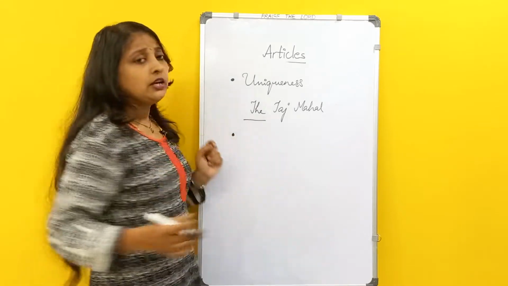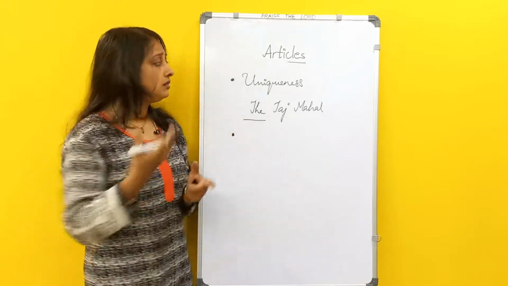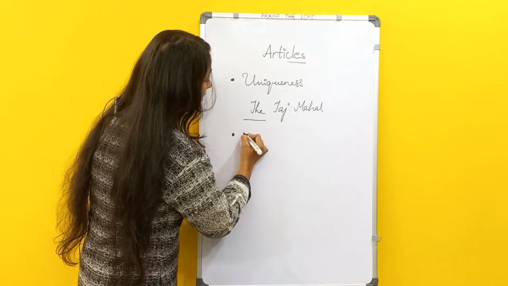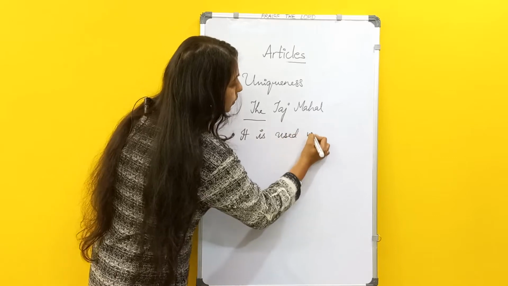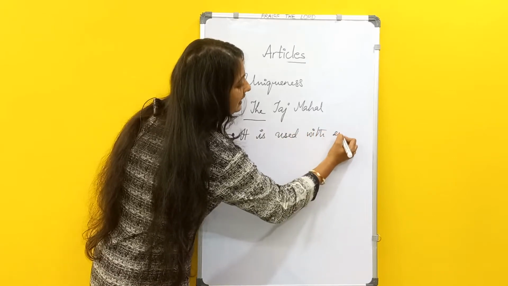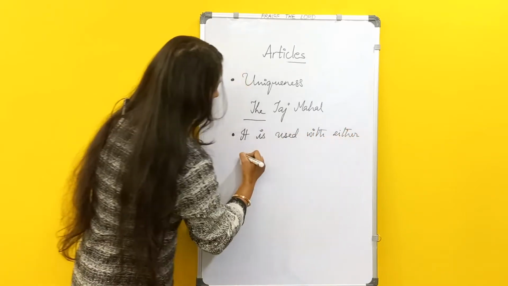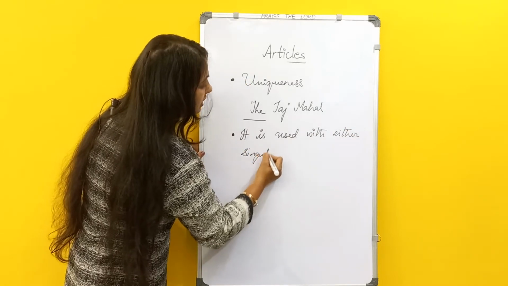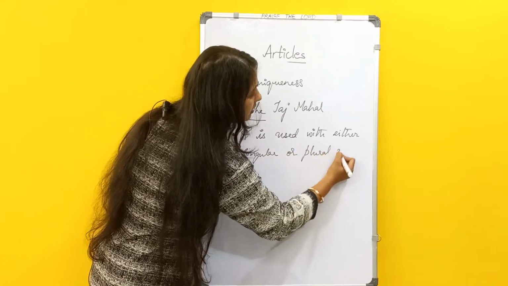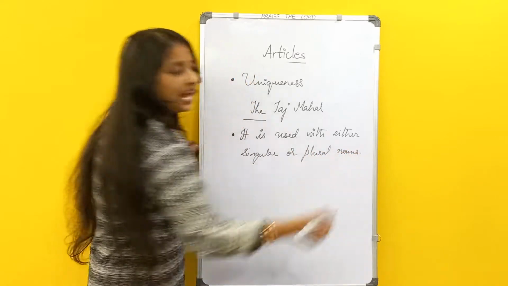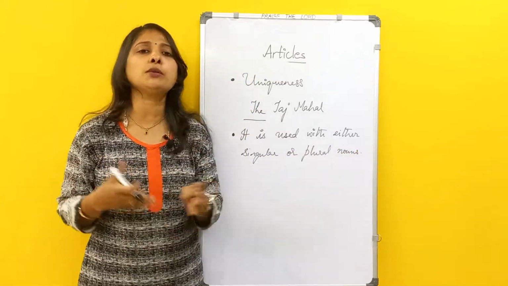Next, you can use the with either singular or plural nouns. So it can be used either with singular nouns or plural nouns.